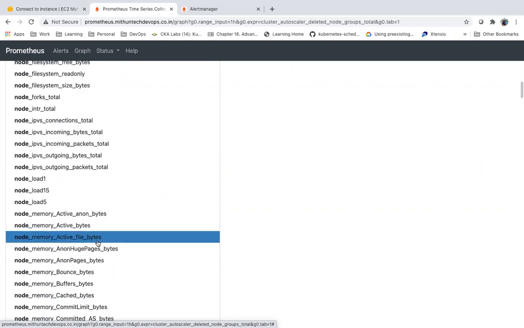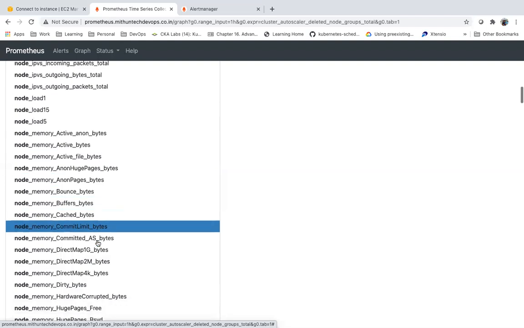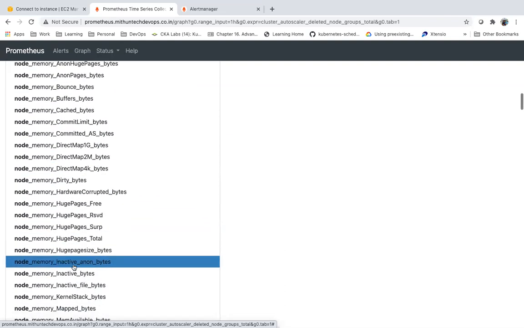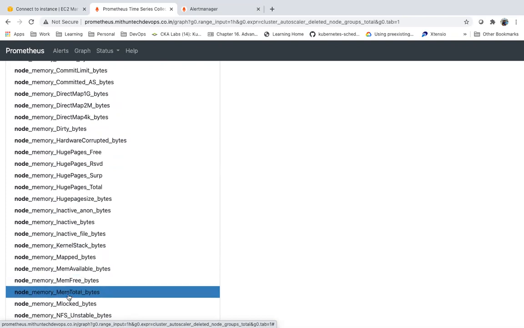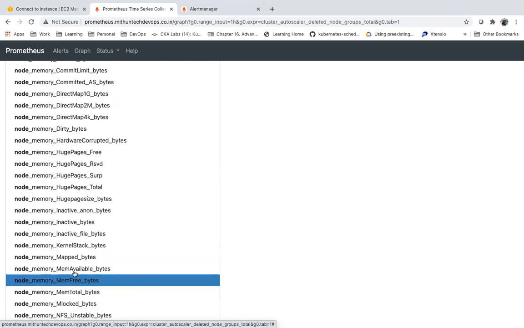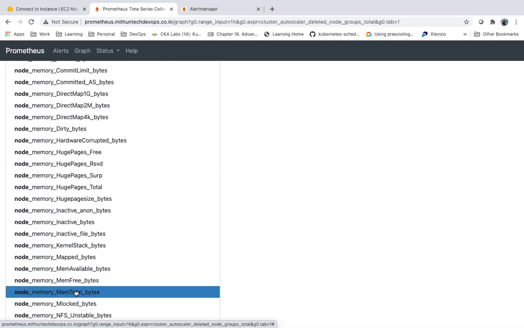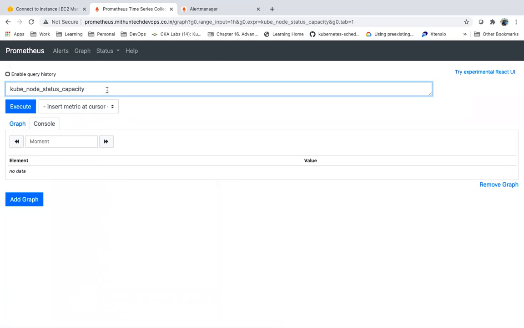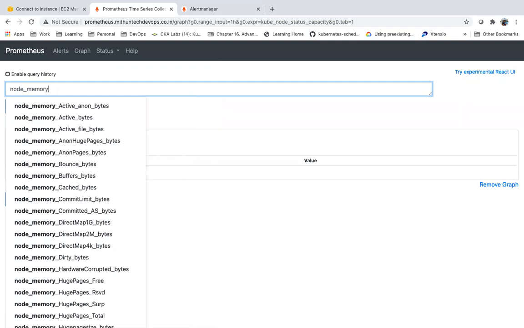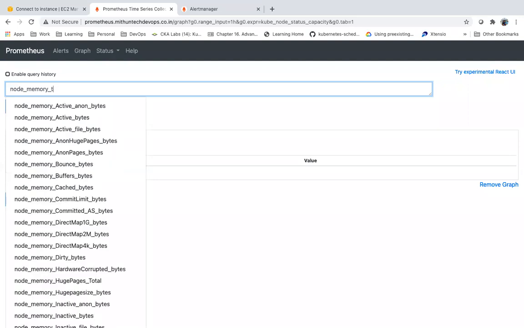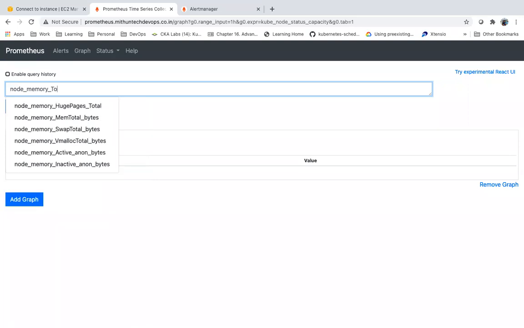Node memory details, all those things. Node memory available bytes, node memory total bytes, something like this. This metric will give total memory. This metric will give available memory. So node memory total bytes, something like this. I need to type.